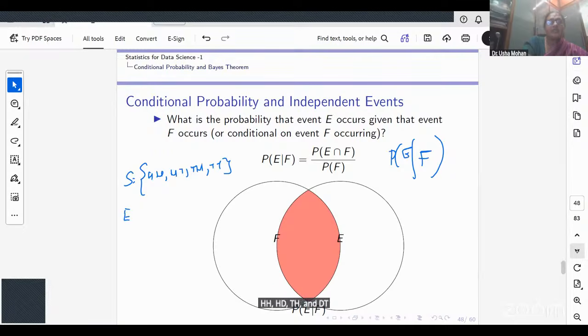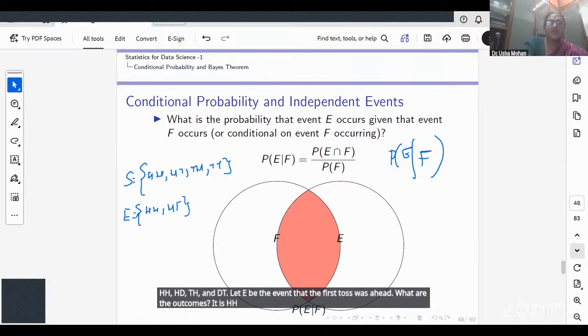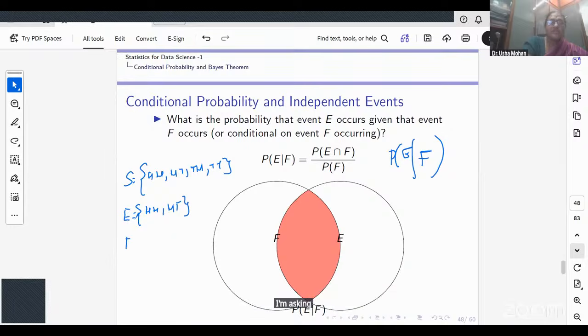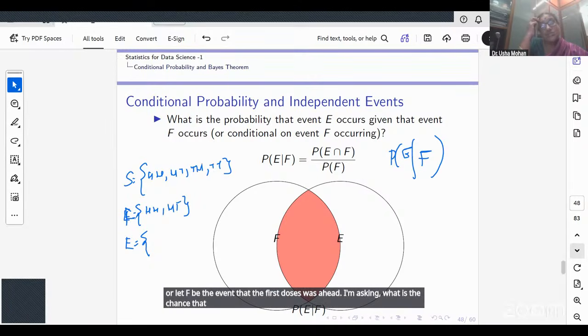Let F be the event that the first toss was a head. What is the chance that the second toss is also a head, given that the first toss was a head?